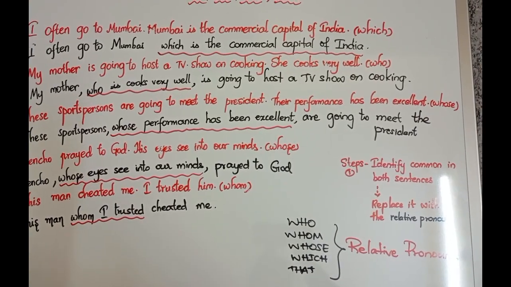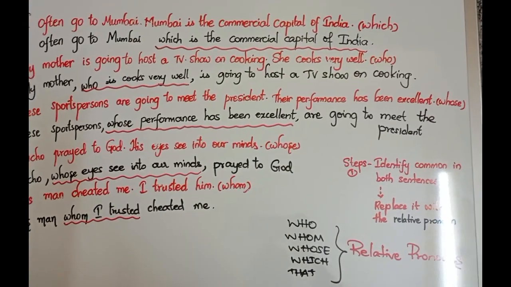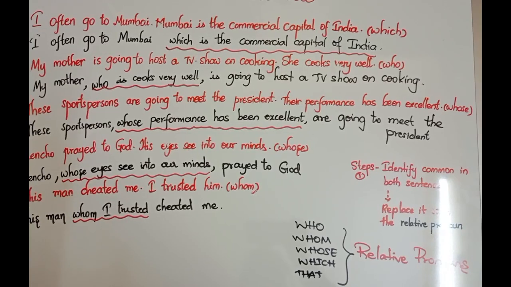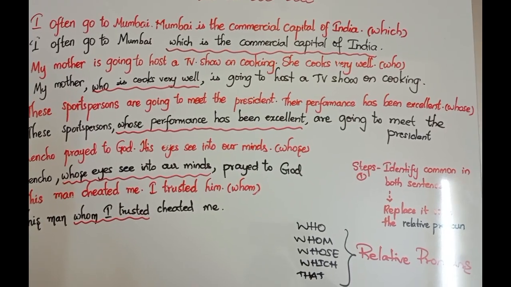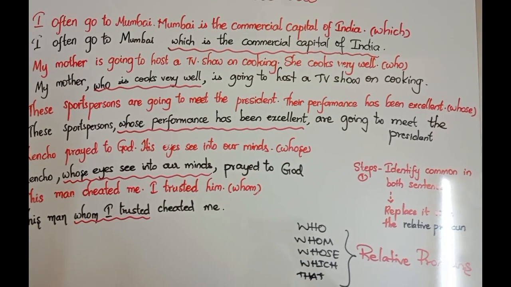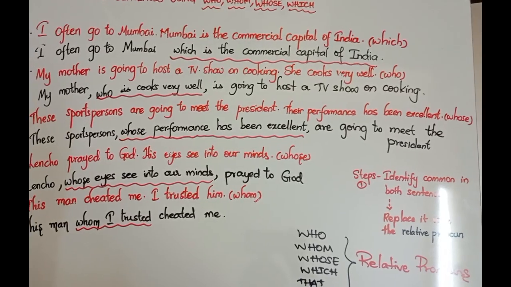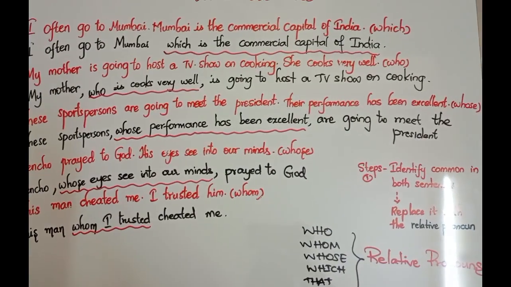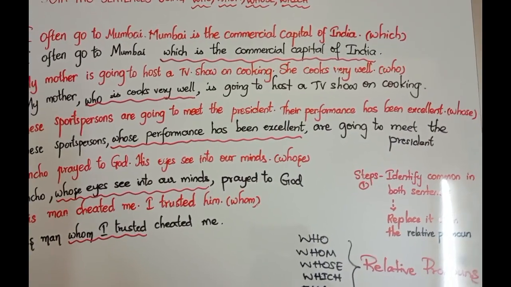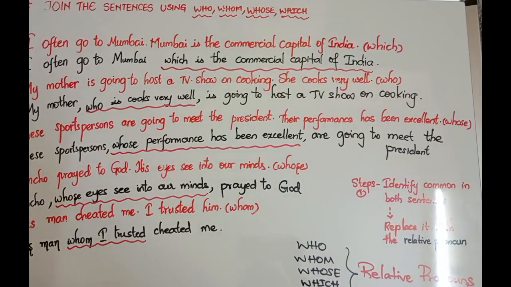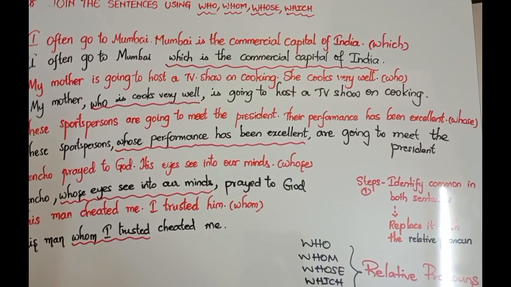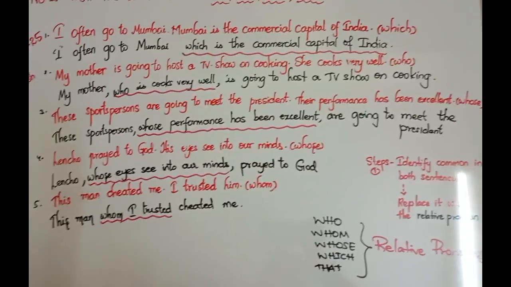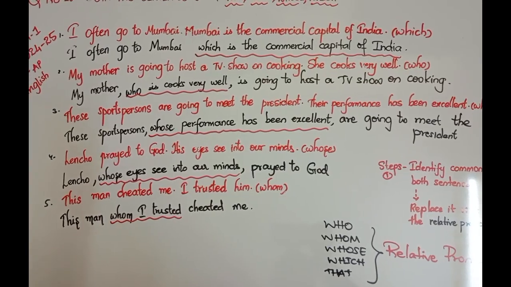And look out for extra information in cases like the second example. My mother is going to host a TV show on cooking. She cooks very well. There are two sentences. Now we are going to join both the sentences using who, which is given in the bracket. To join them, identify the common antecedent, which is my mother.